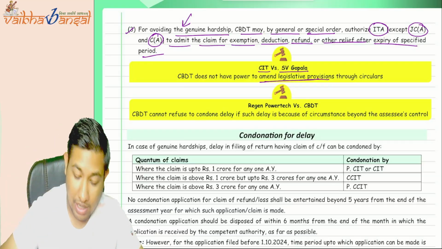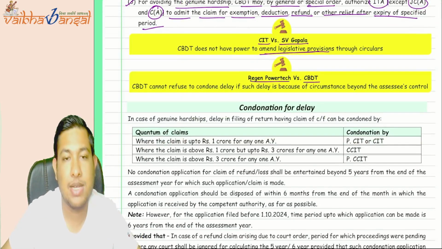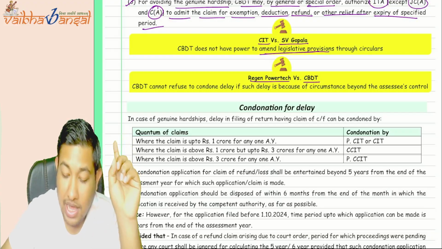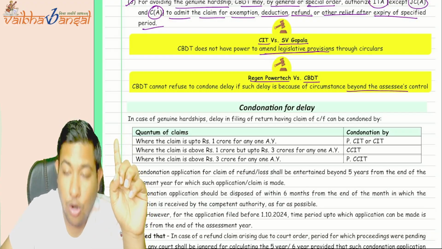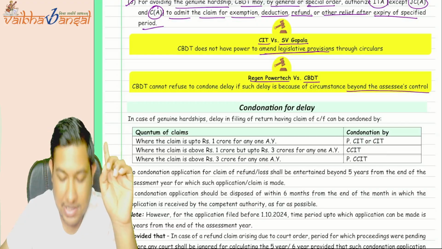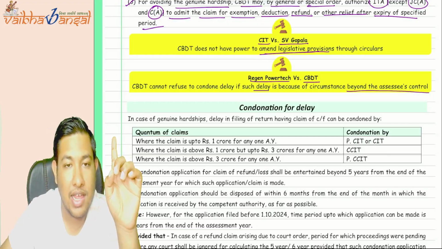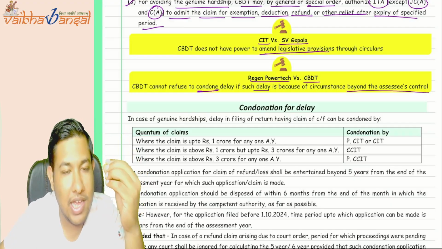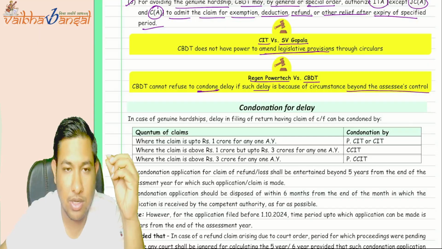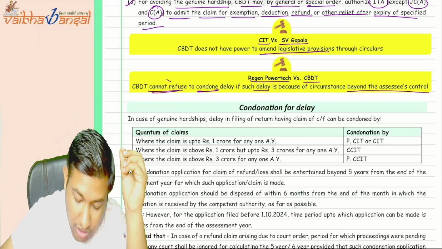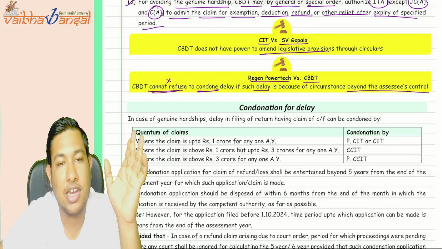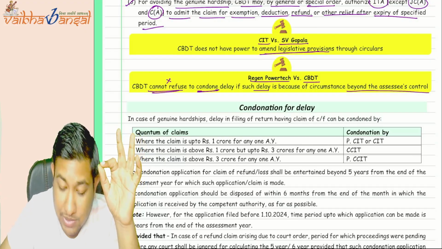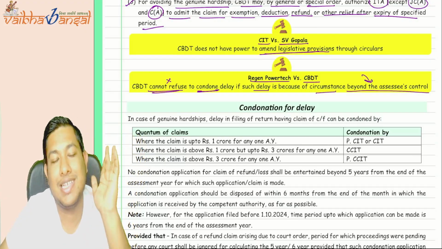Yes. Now, Regan Powertech versus CBDT, there is a case law which says that if there is an issue that is beyond the assessee's control, and for such delay the assessee wants to condone that delay, asking to condone that particular delay, the CBDT cannot refuse it, because the circumstances were beyond the assessee's control.